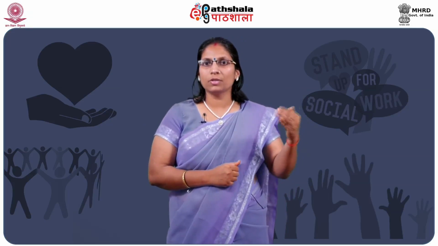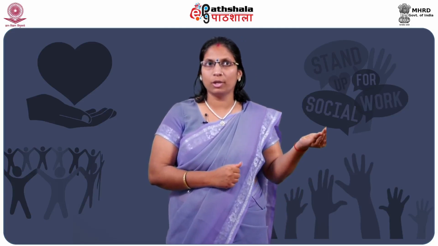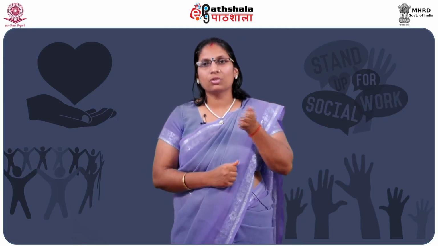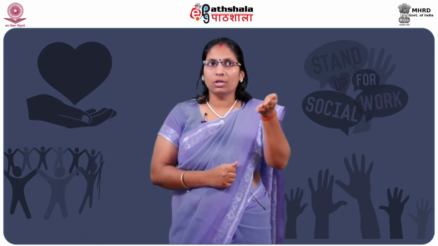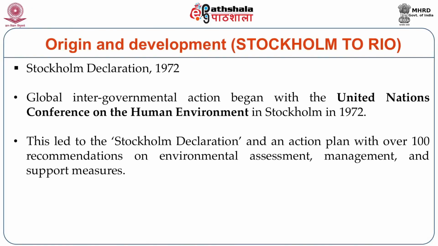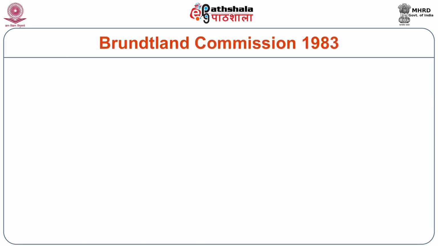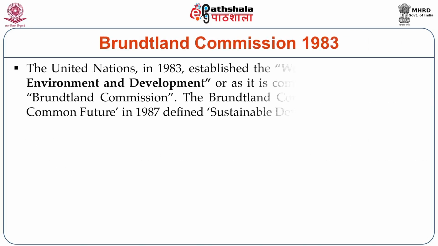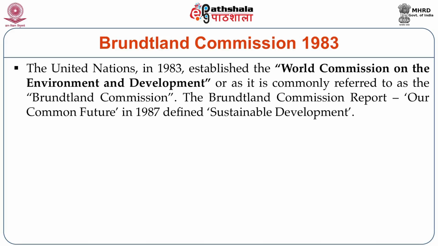There was a journey in terms of sustainable development with the help of United Nations bodies that started from Stockholm and reached Rio. In these slides you will see how this journey has moved on. It started in Stockholm in 1972, called the Stockholm Declaration, and almost 100 recommendations on environment assessment, management and support measures were given. Another is the Brundtland Commission, in 1983. It established the World Commission on Environment and Development, WCED, commonly known as the Brundtland Commission, and its report, called Our Common Future, defined sustainable development.